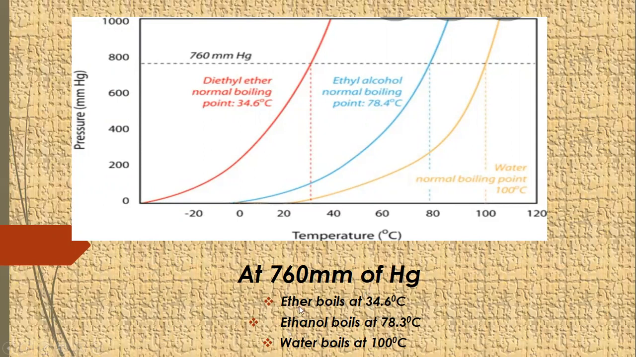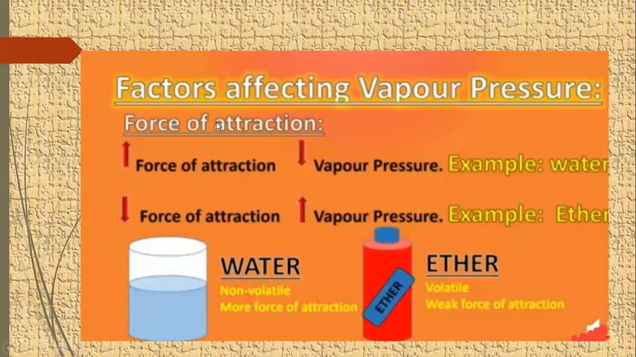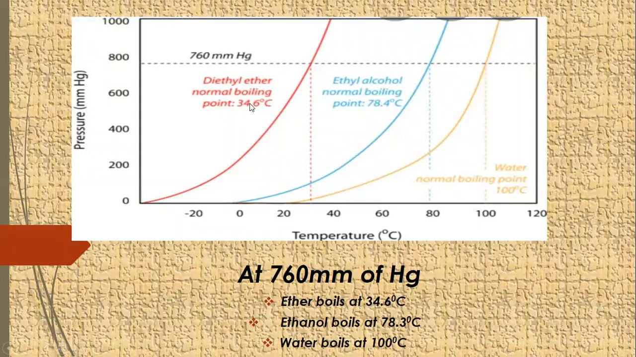Why do these liquids have different boiling points? It is related to the forces of attraction. As water has strong hydrogen bonding, it has high vapor pressure. At 100 degrees centigrade, its vapor pressure becomes equal to the external pressure, that is 760 millimeters of mercury, and it starts to boil. Ethyl alcohol has weak hydrogen bonding as compared to water, so it boils at 78.4.